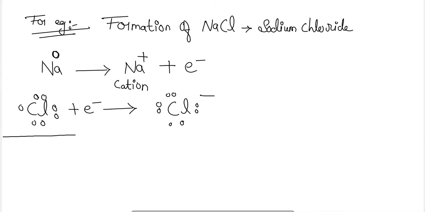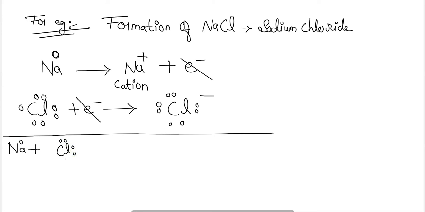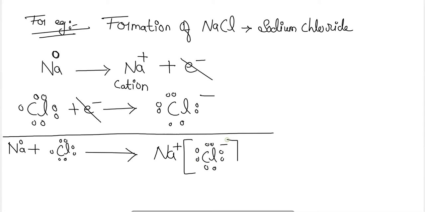Okay, so on summing these two chemical equations, we will see that electrons are on opposite sides, so they will get cancelled out, and the left-out things will be written as such by adding the atoms. So the compound which is formed here will be Na plus combined with Cl minus, which can also be represented as NaCl.